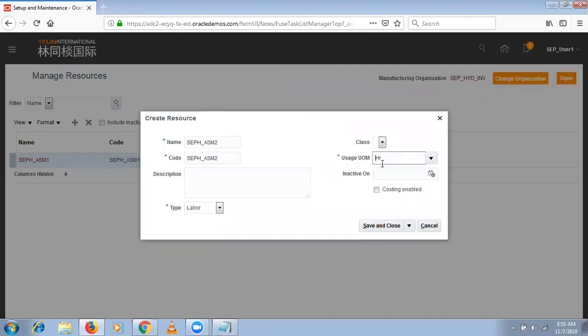So we said that on an hourly basis, but ideally, for this resource, how many hours can we use the assembler 2? There is another concept, service duration classes. If we associate the class based on the service duration class setups, again, it's not for a specific work order at this moment.